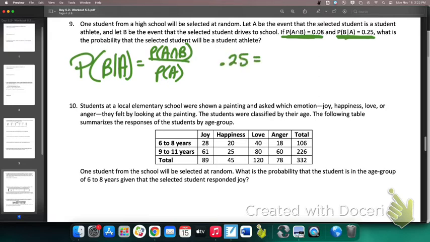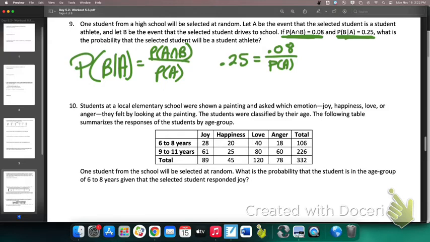The probability of A and B was 0.08. And coincidentally, we are trying to find the probability of A, which is that the student is a student athlete. What a coinky-dink. Any idea how to do this problem?